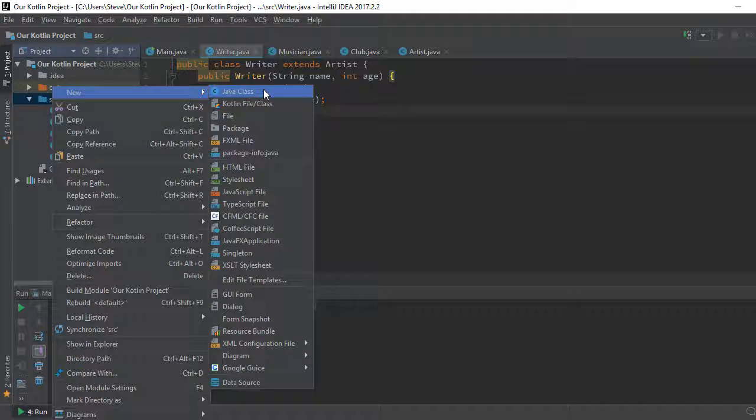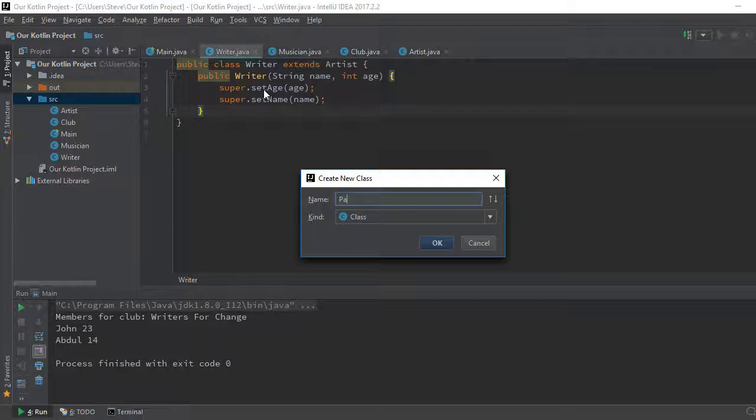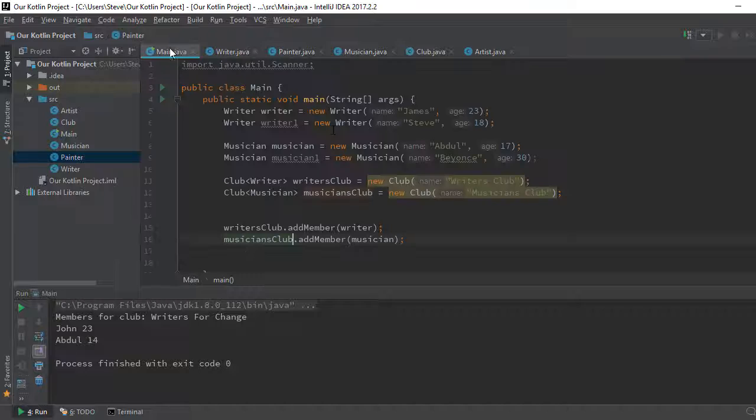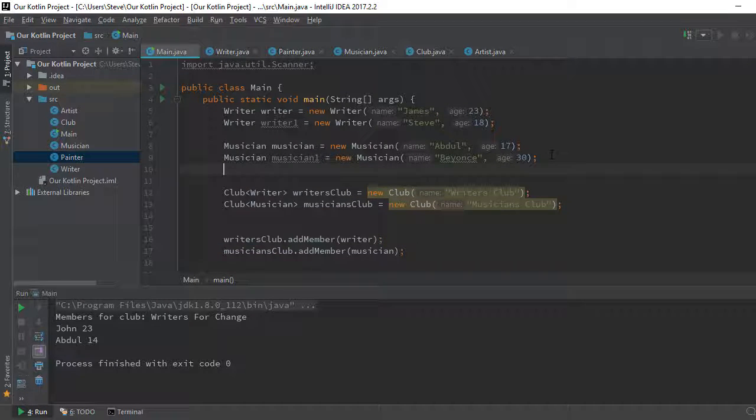Let me create a class, painter, right? And well, there's nothing to do here. Let me go back here and create a painter equals new painter.